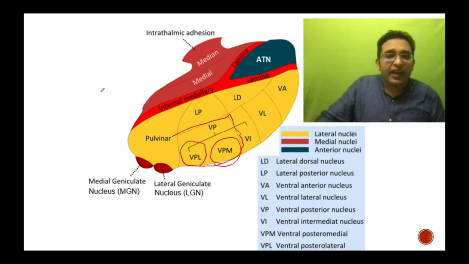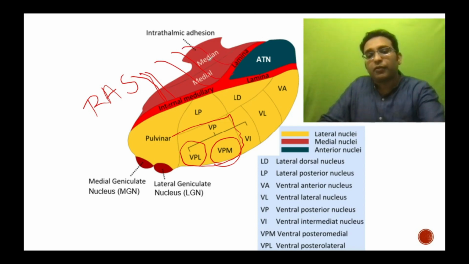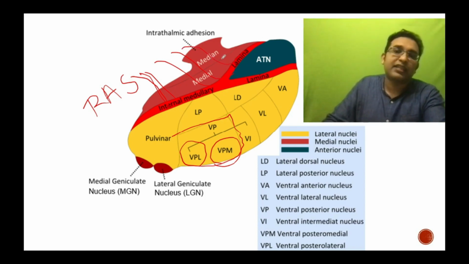And now we had talked about the reticular activating system. It all projects into the thalamus. So where does it project? It actually projects into the internal medullary or the laminar nucleus in the thalamus. So the red area which we see in between actually has projections from the reticular activating system. So that is the importance of this red area within the thalamus.